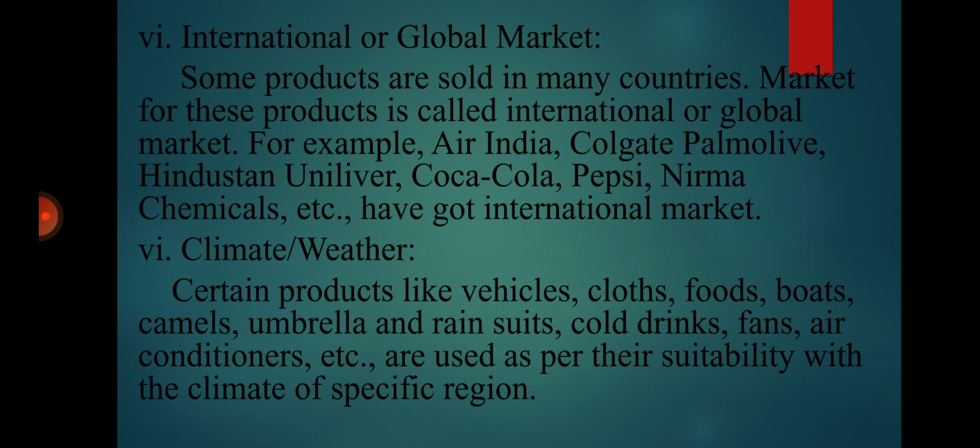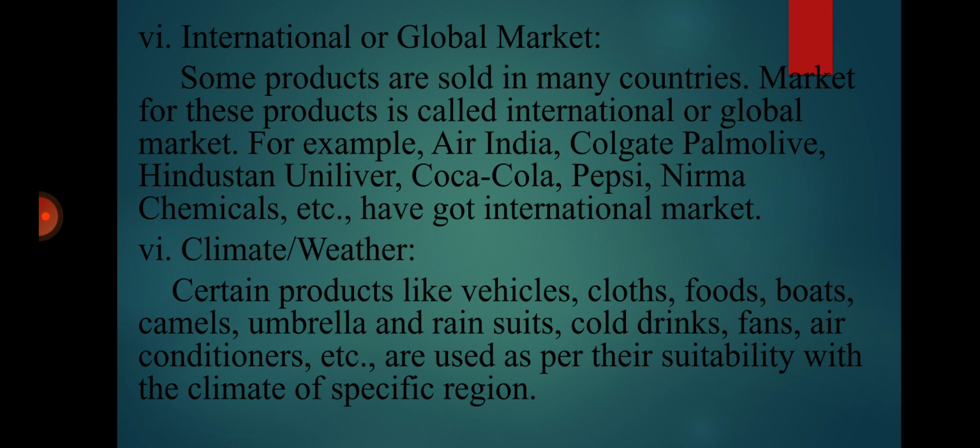The next one is the international or global market. There are some products which are sold in many countries, and the market for these products is called the international or global market. For example, Air India, Colgate Palmolive, Hindustan Unilever, Coca-Cola, Pepsi, Nirma Chemicals. Many such companies have an international market, because they have demand for their products not only in the national market but also in the international market.